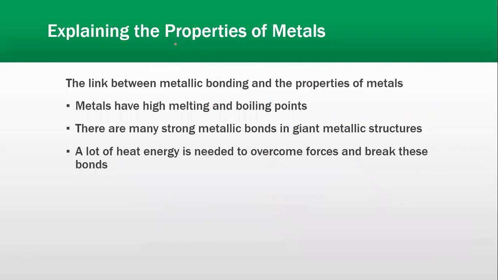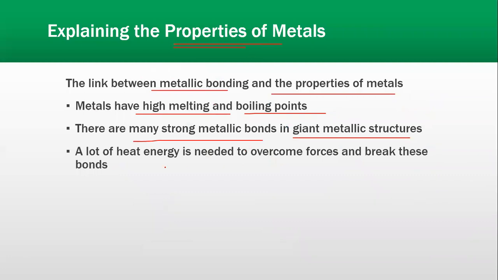If we explain the properties of metals, the link between metallic bonding and the properties of metals. Metals, first of all, you should know, they have high melting and boiling points. We all know that. Okay? There are many strong metallic bonds in giant metallic structures. And why do they have high melting and boiling points? Because when you want to change their state, melting जब करनी है, boiling जब करनी है, when you want to turn those metals from solid to liquid or from liquid to gas, a lot of heat energy is needed to overcome those forces and break those bonds.